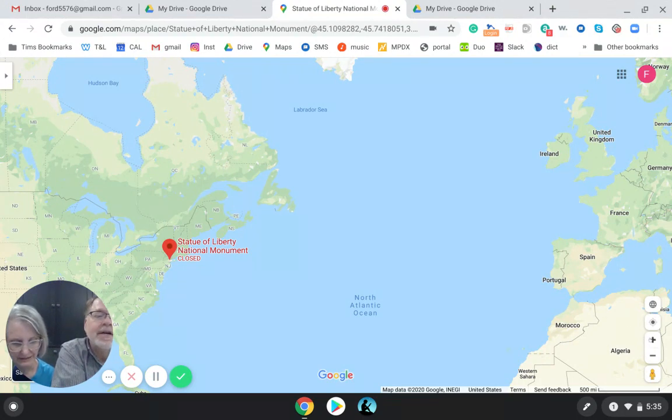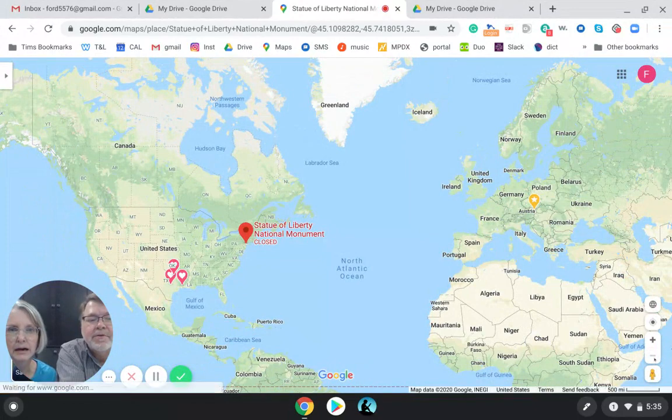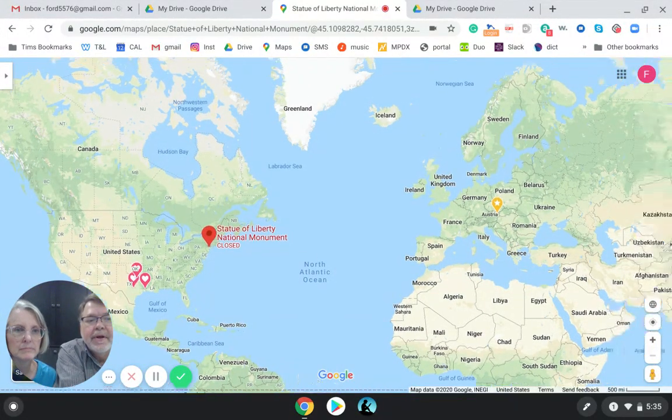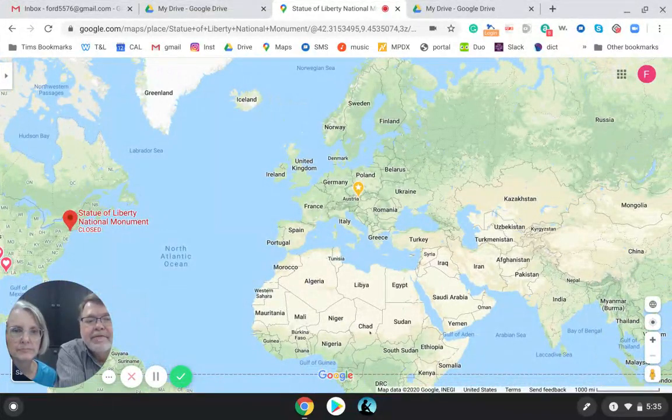So here's Africa, here's Europe. 7 seas, yes. A sea is an ocean. So you can see it better when I show more of the world. Europe and Asia, Africa, Antarctica, and then there's the Indian Ocean and the Arabian Ocean and the Pacific Ocean on the other side.